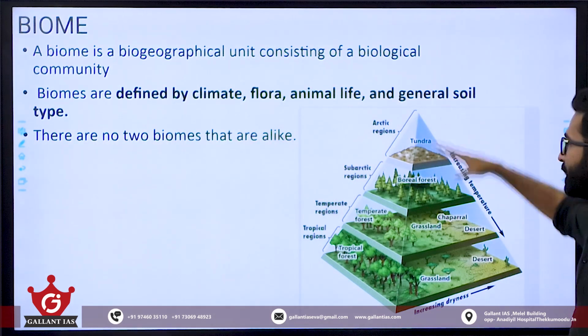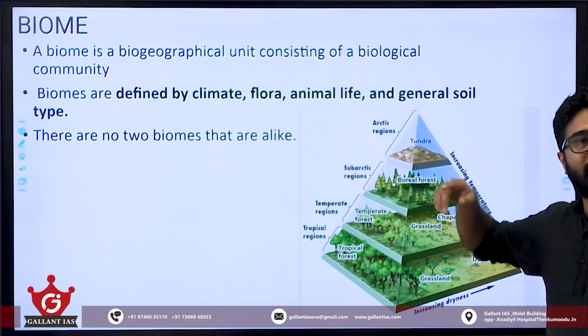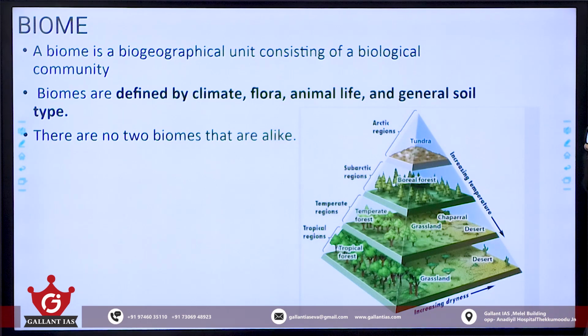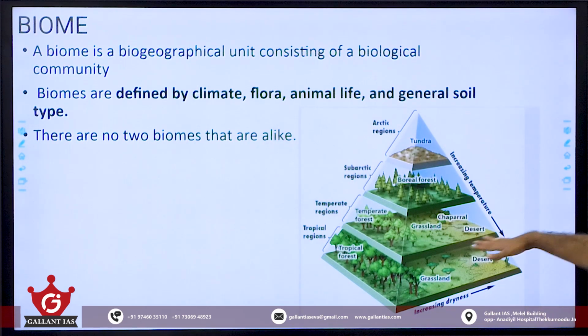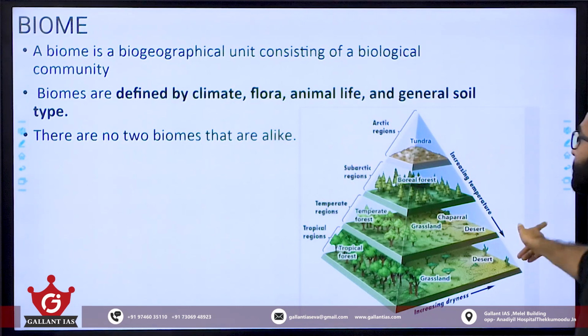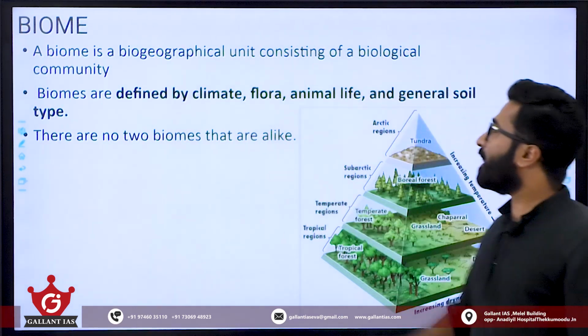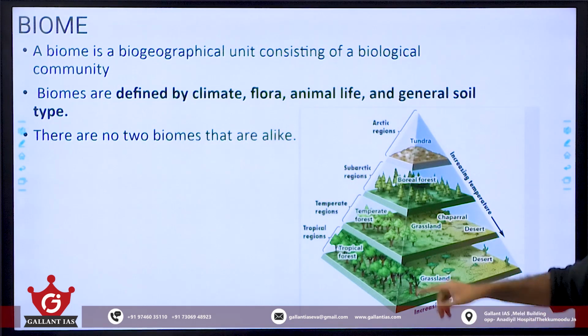When we move from the tropics to the polar region, even those won't be found in tundra, because that is so extreme. It will be snow covered most of the time of the year. So that is the tundra biome. These are known as biomes: an aggregation of ecosystems of a particular wide biogeographical space. And there can be statements like this: there are no two biomes that are alike.